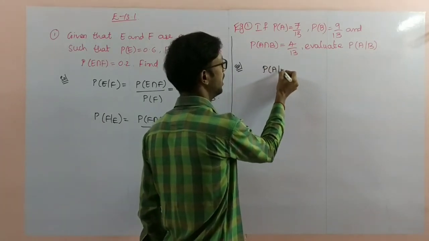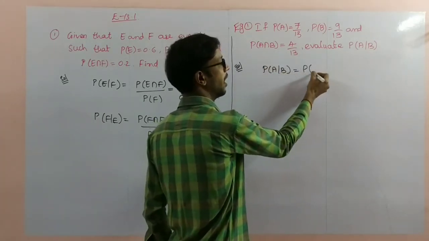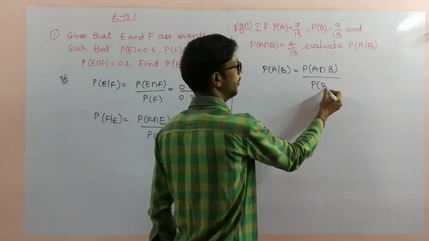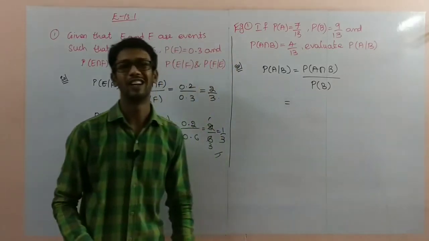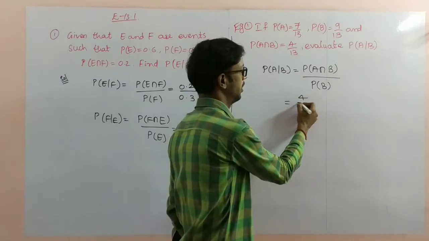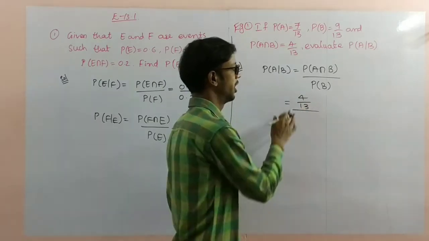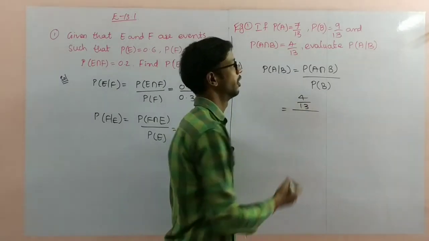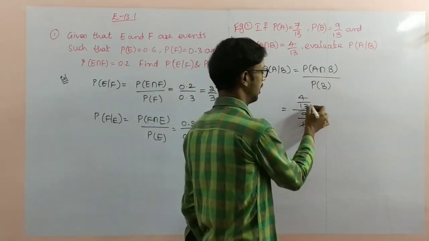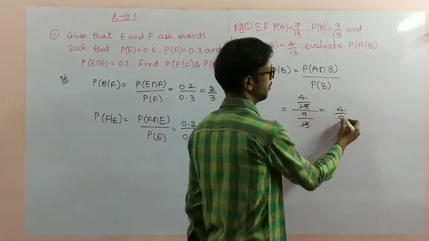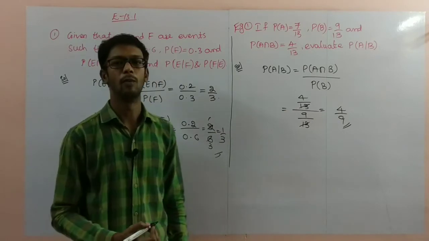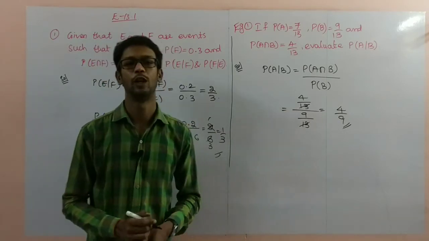Problem solution: probability of A by B. What is the formula? P of A intersection B by probability of B. The intersection probability is 4 by 13 whole divided by probability of B, which is 9 by 13. If you cancel 13, 4 by 9 is the probability of A by B. Pause the video to note it down.